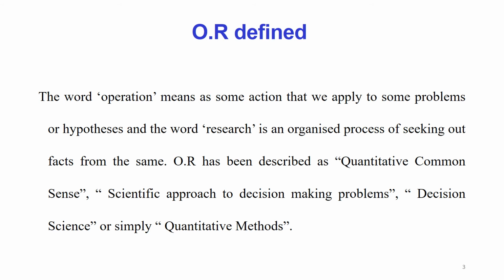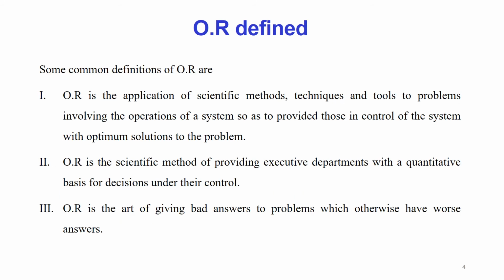In civil engineering department, in JIMS itself, there is a paper known as decision science, and the subject actually is Operation Research only. So, Operation Research is also known as quantitative methods or decision science, because it gives a quantitative common sense to solve the problem.